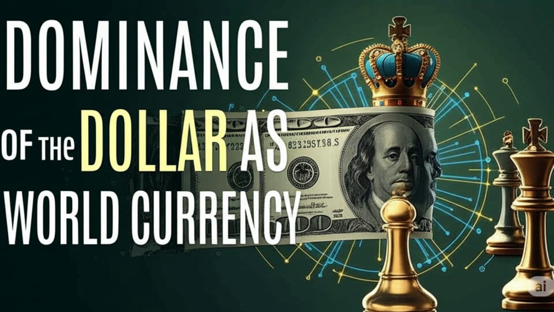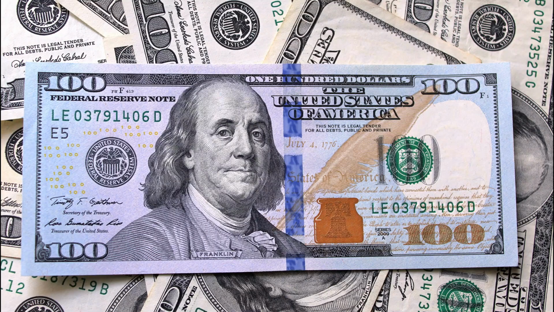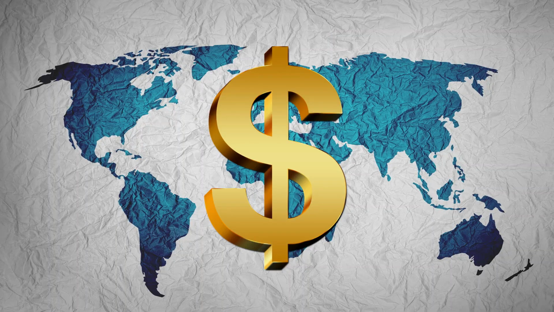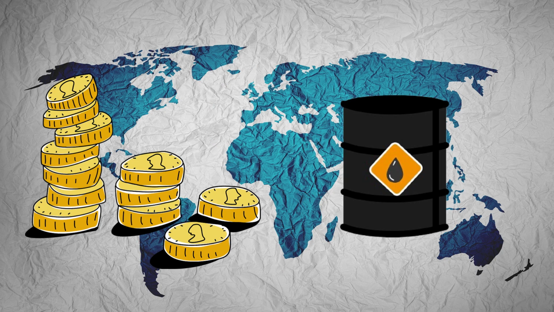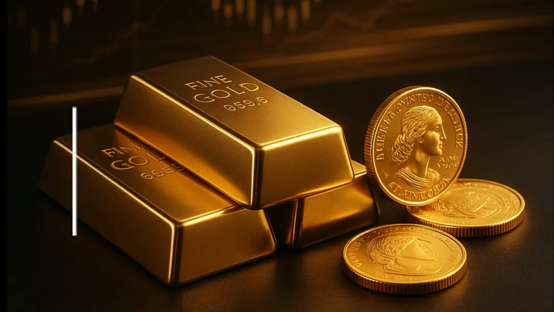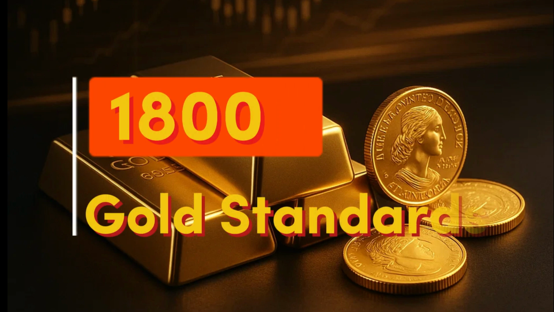How did America turn its own national currency into the world's global currency? The story is full of gold, oil, war, and strategy. Let's find out. In the 1800s, the global economy ran on gold.